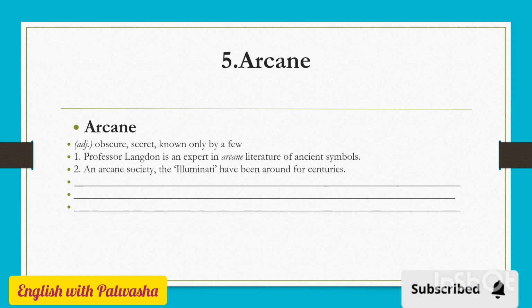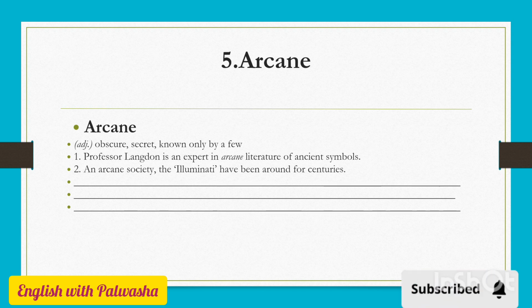Now the fifth word is arcane. Arcane means obscure, secret, known only by a few. It is used for something which is secret, or even obscure, something which is exposed to only some people. It is arcane. Now let's look at the example sentences.